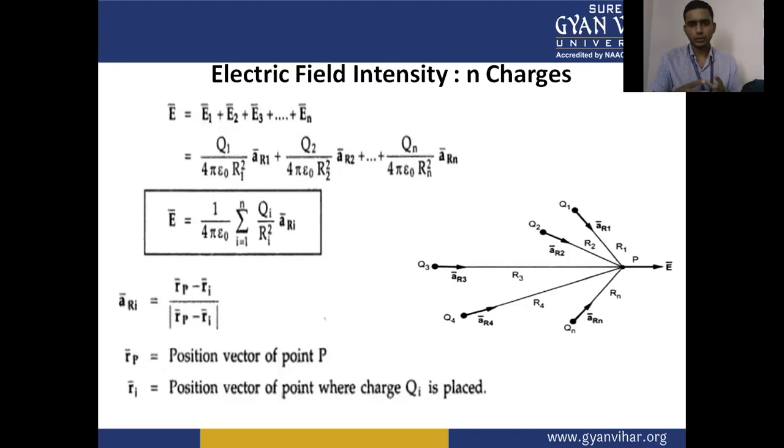And we also calculate the total charge in the volume or surface. After that, we have discussed the electric field intensity, some rules regarding the electric field intensity, and a number of charges. Now we have some multiple choice questions based on this set.